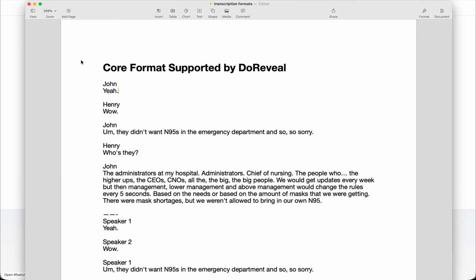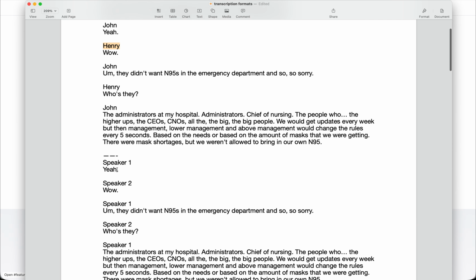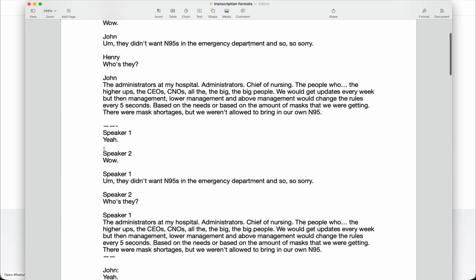Since DoReveal is about conversations and understanding conversations, it fundamentally looks for different speakers. If it can identify who the different people within the transcript are, then it can understand the conversations. An example of this is like so, where I have said John says yeah, Henry says wow, and so on. Now it doesn't have to be specific names of people. It can also be generic labels like speaker 1, speaker 2, or moderator and respondent 1.